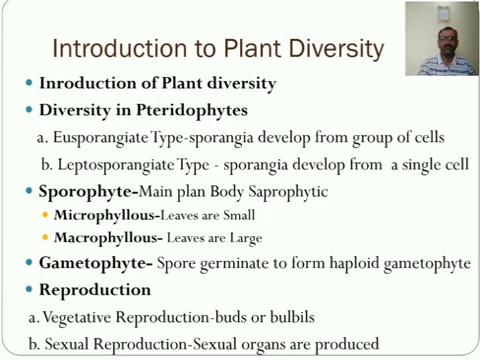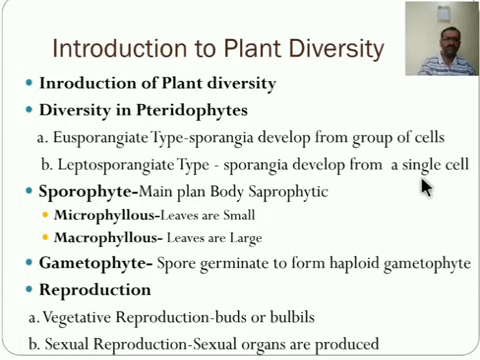Based on the origin, the development of sporangia can be grouped into two main types. These are the eusporangiate type and the leptosporangiate type. In the eusporangiate type, the sporangia are developed from a group of cells. In the leptosporangiate type, the sporangia are developed from a single superficial sporangial initial, that means a single cell.